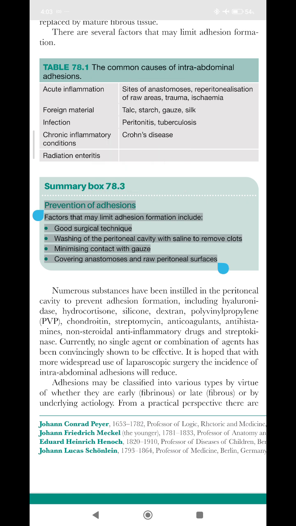Prevention of adhesions. Factors that may limit adhesion formation include: good surgical technique; washing of the peritoneal cavity with saline to remove clots; minimizing contact with gauze; covering anastomoses and raw peritoneal surfaces.